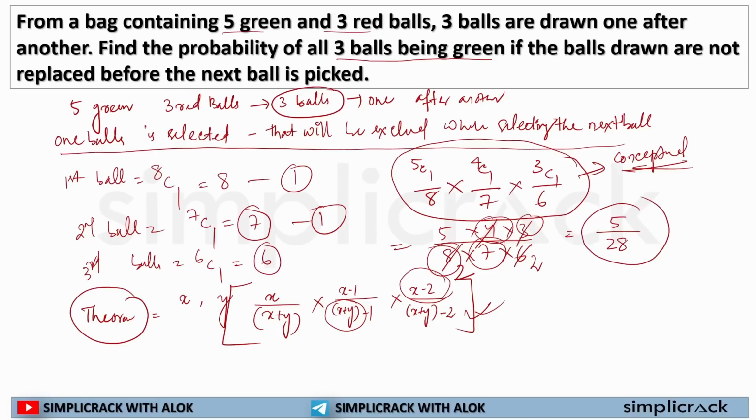See, in this case, we had to figure out 2 things. First thing was number of possible outcomes. As balls are not replaced, so number of balls are getting reduced in each step. Now, same goes for number of desired outcomes. In desired outcomes also, the balls are not being replaced. That's why in each step, the number of balls are getting reduced. So if you focus on these 2 things, and if you remember these 2 things, you can solve questions like this. Okay?